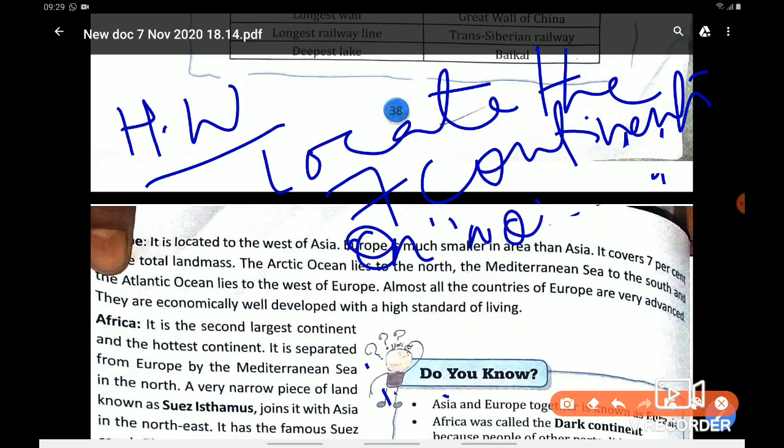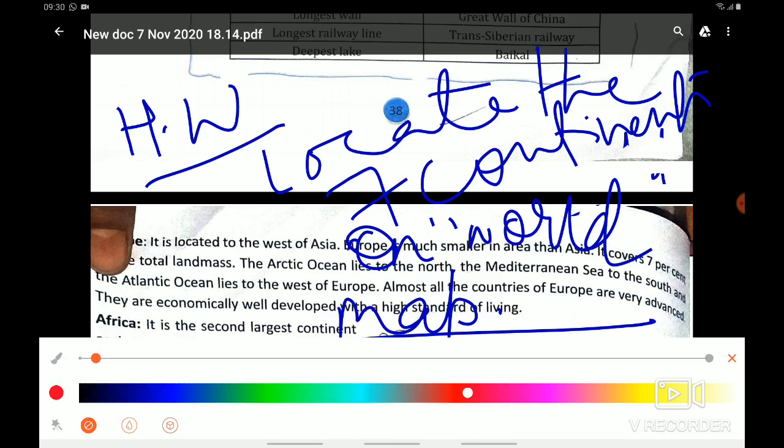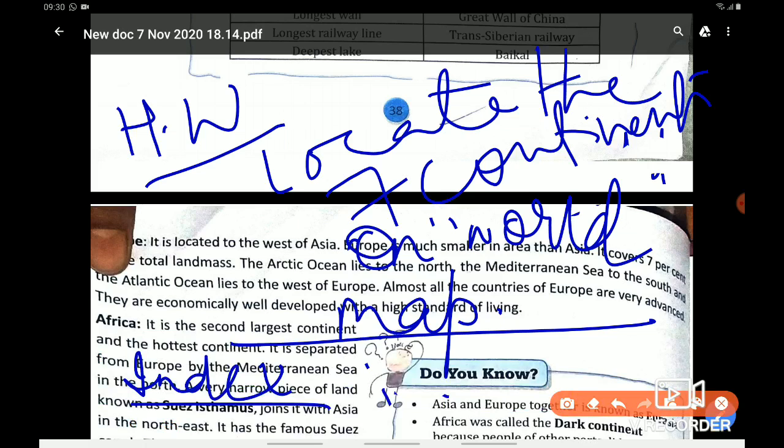Okay? And you will do this on a physical or political map. Any map you can use. And please indicate the index also. Use different colors for different continents and also use an index, because without an index, map pointing is meaningless. So please indicate it. For example, how will you draw the index?